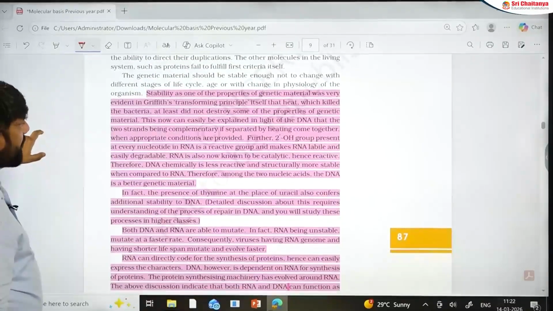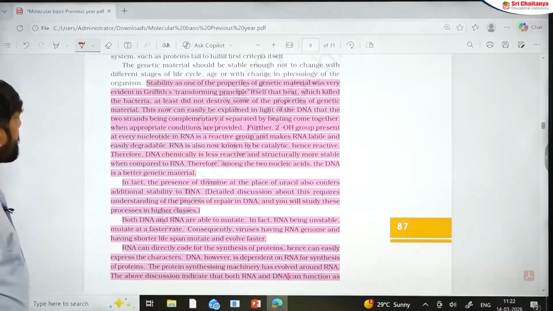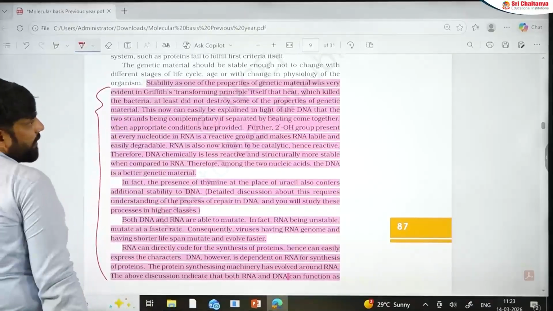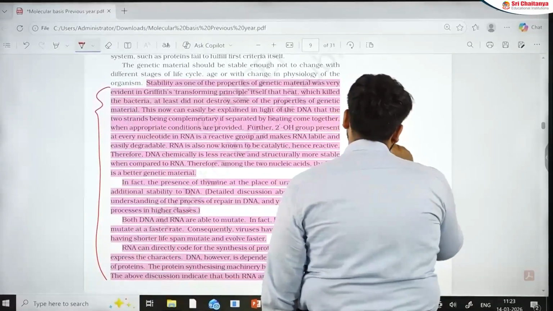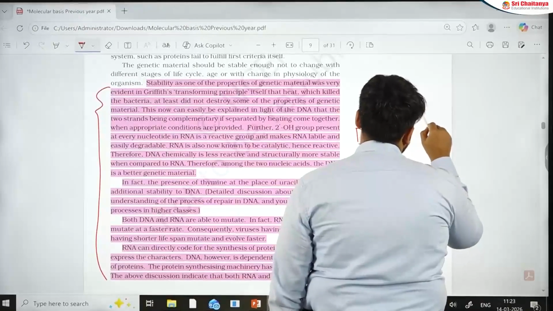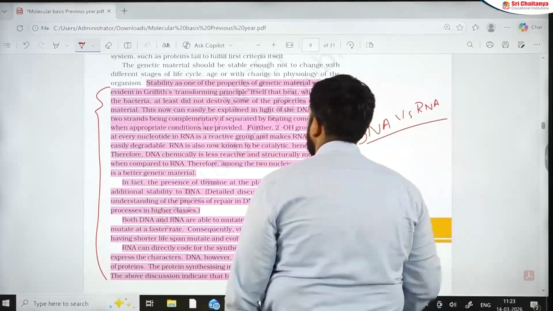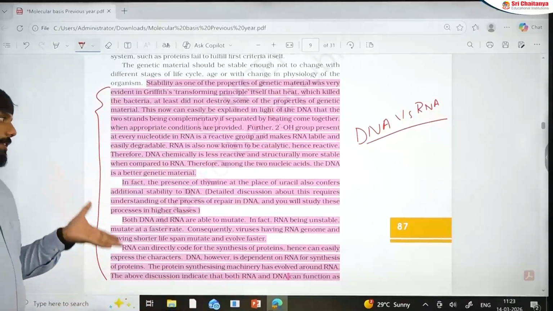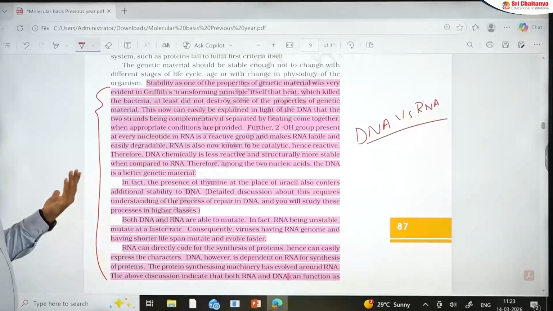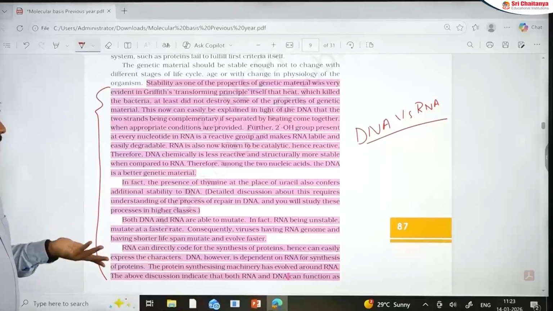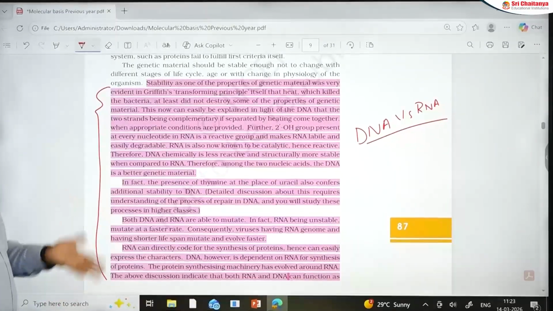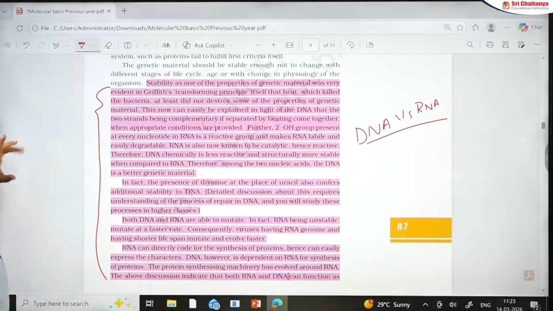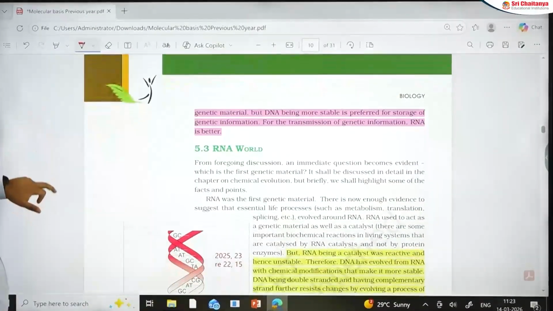Okay, this I've deliberately marked. This is the part that explains DNA versus RNA, which is how DNA has more stability, that is about the 2'-OH position in ribose sugar but not in deoxyribose sugar. It talks about the position of thymine, which is more electropositive; uracil is not. It does talk about RNA having a more mutative nature, and a catalytic nature, that's why it is more reactive. All those portions are here. Don't forget to have a look at it. Very, very important sections.